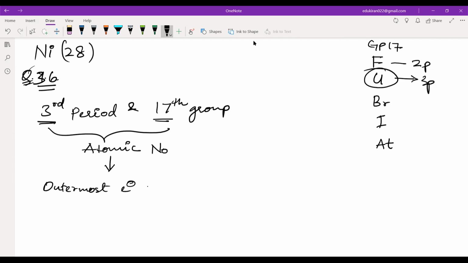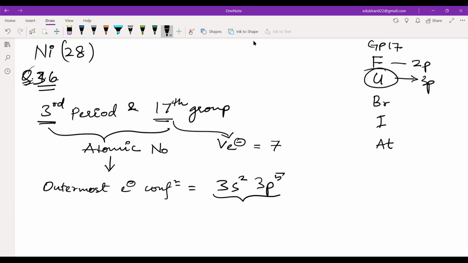It is in the third period and in the 17th group. If it is in the 17th group, that means it has how many valence electrons? Valence electrons equal 7. That means in the third shell there should be 7 electrons. In the third shell we have 3s, which will be 3s2, and after 3s we have 3p, which will be 3p5. So this is the outermost electronic configuration.